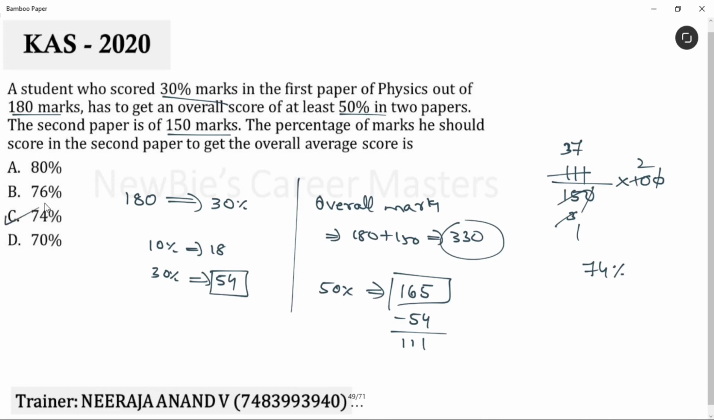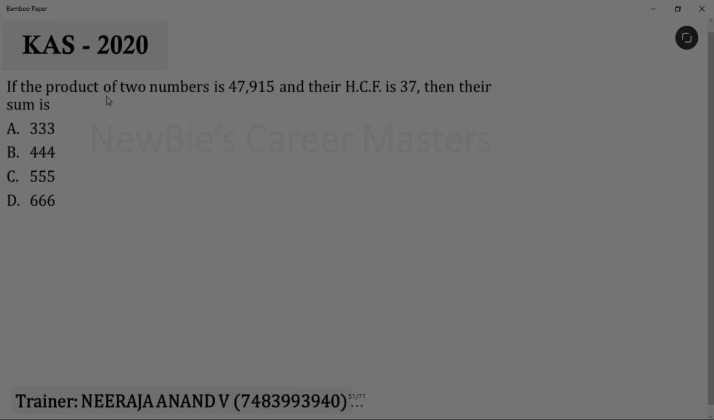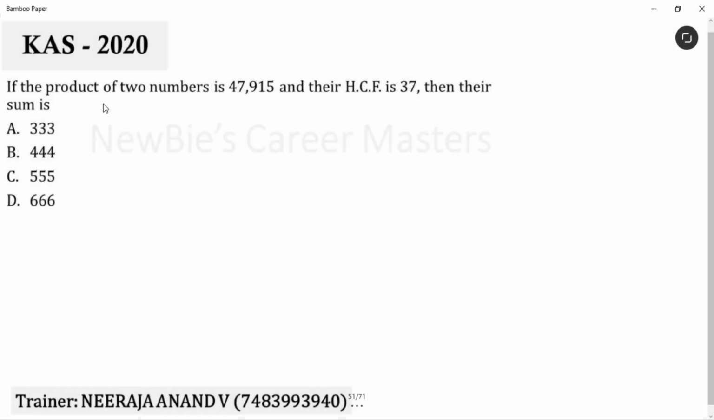Easy, right? So we'll continue. Newbies, this question is from LCM HCF. If the product of two numbers is 47,915 and their HCF is 37, then their sum is. To solve this question, what you have to do is, we have to take the numbers in terms of HCF. See, first number 37 into A, second number 37 into B, where A and B are co-prime numbers.